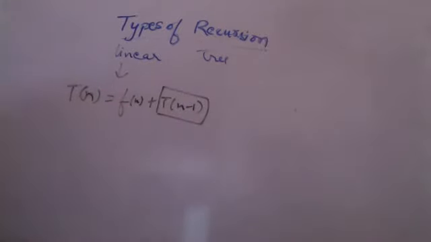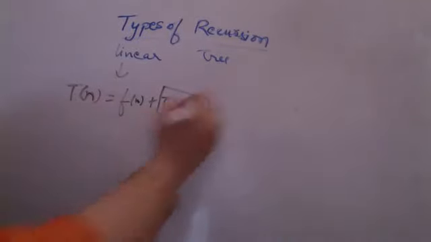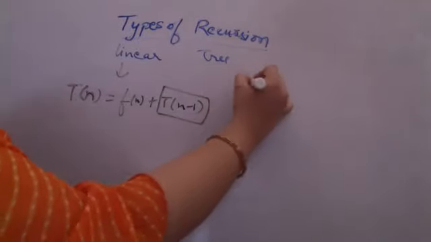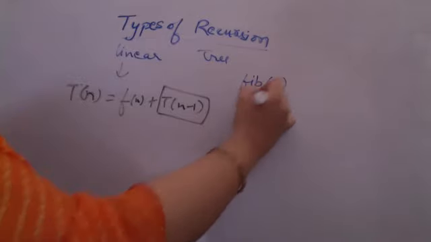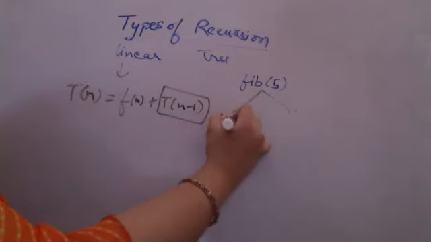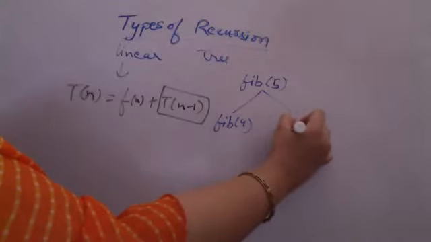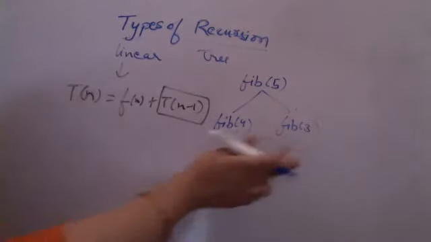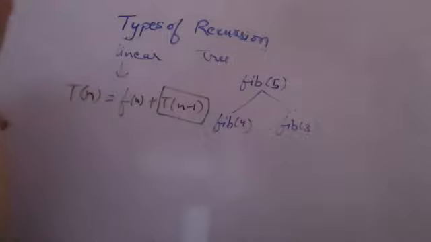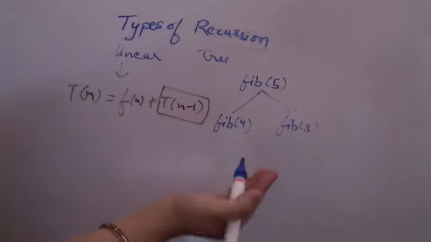Now what do I mean by tree or non-linear recursion? The case of non-linear recursion is the Fibonacci series, like we have seen. What happens in the Fibonacci series, if I am calling say Fibonacci for 5, it will call Fibonacci twice: it will call Fibonacci for 4 and Fibonacci for 3. This is not linear recursion. This is not a single call to the same function. This is a tree or non-linear recursion.